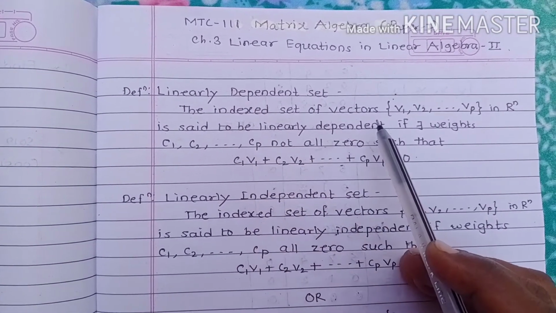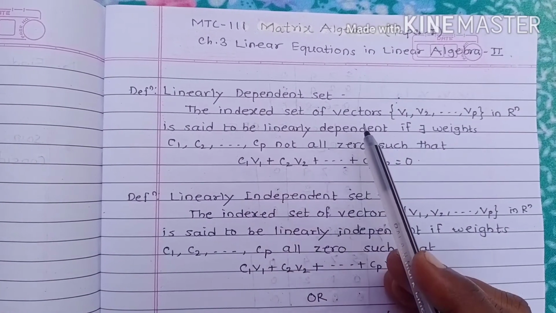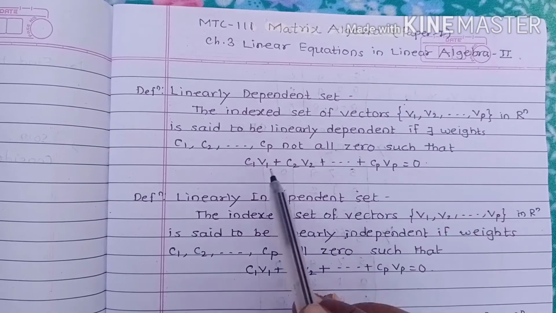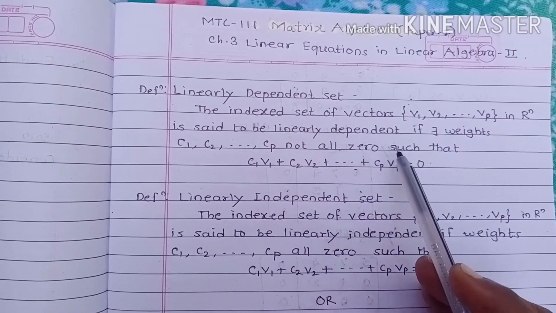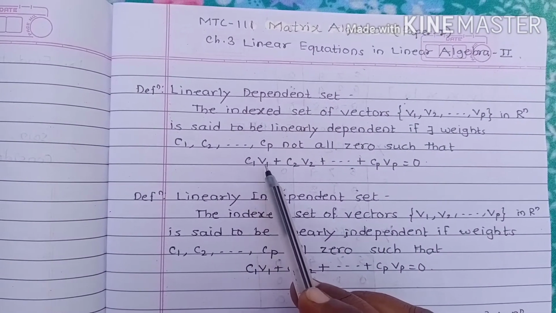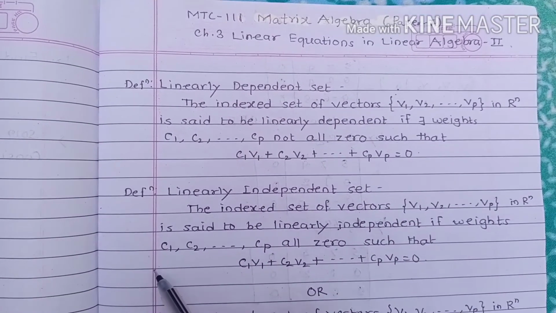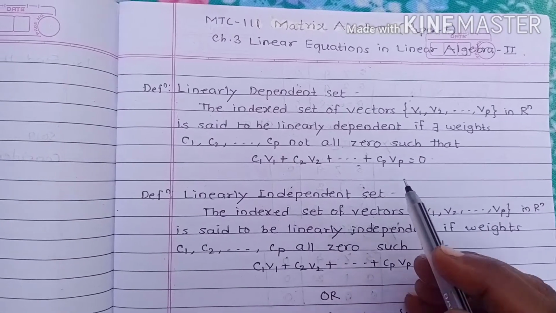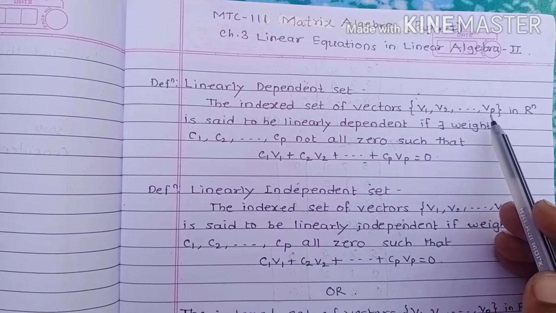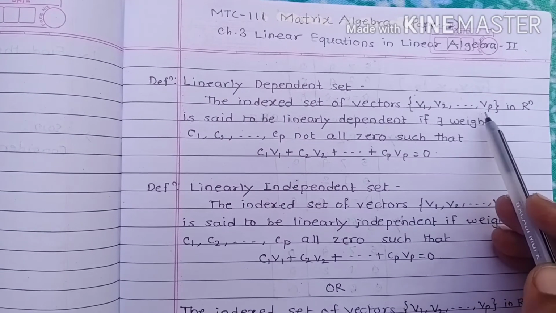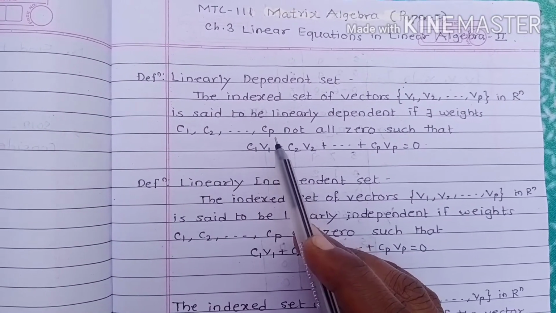An indexed set of vectors v1, v2, up to vp in R^n is said to be linearly dependent if there exist weights c1, c2, up to cp, not all 0, such that c1v1 + c2v2 + up to cpvp = 0. Its meaning is, when we are given such a set of vectors containing p vectors, we have to consider p weights also. In some books we call it a scalar also.